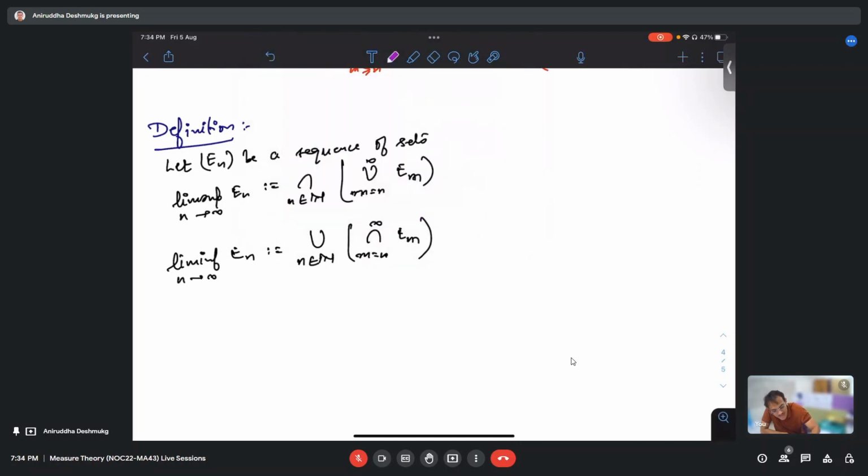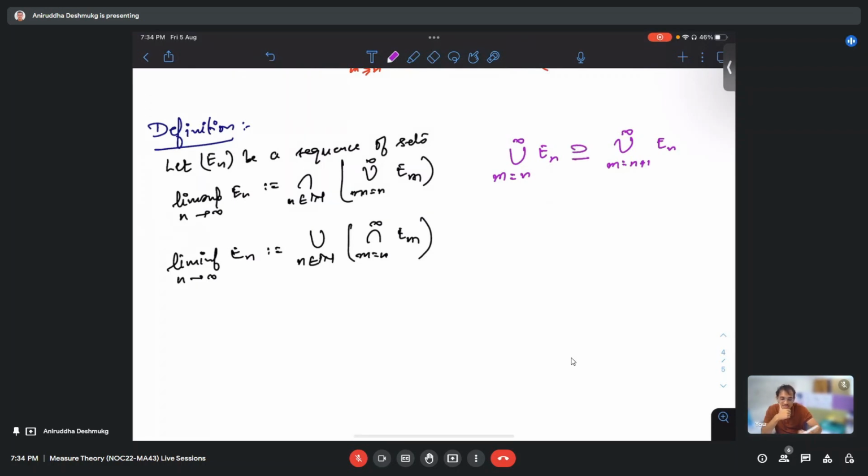Notice that if I look at the union over m from n to infinity of E_m, and the union over m from n plus 1 to infinity of E_m, which one is contained in the other? The second one is contained in the first one.